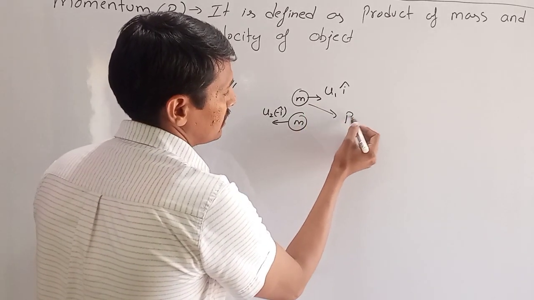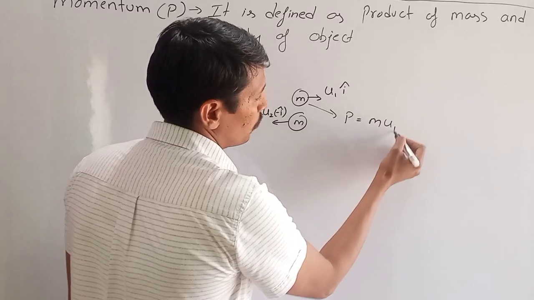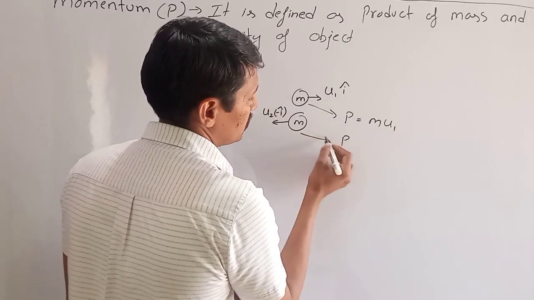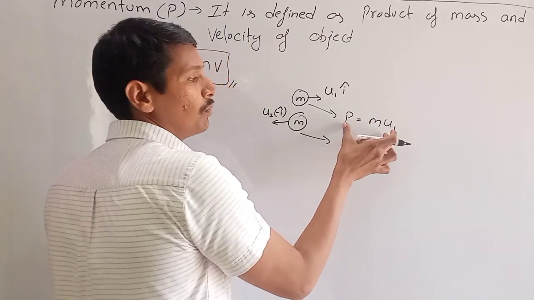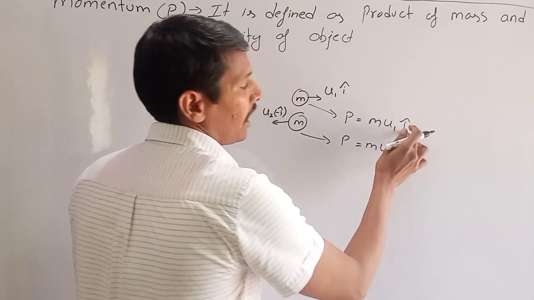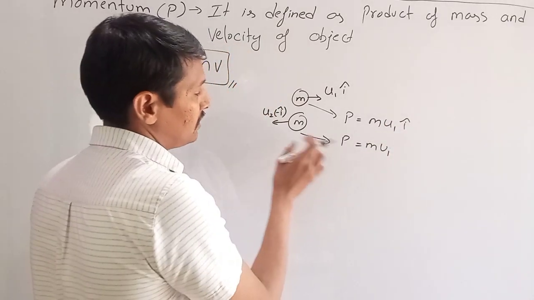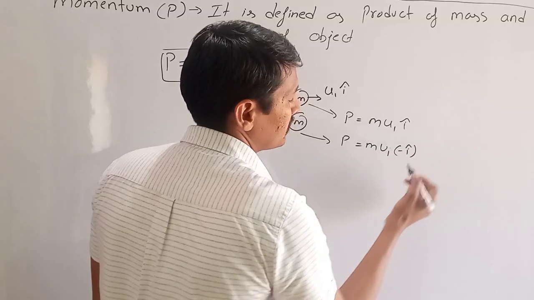Let's say this P is equal to m u1 and this P is equal to m u1, but this momentum is in the positive x direction, so we will write i cap in front of it, and this momentum is in the negative direction, so we will write minus i cap.